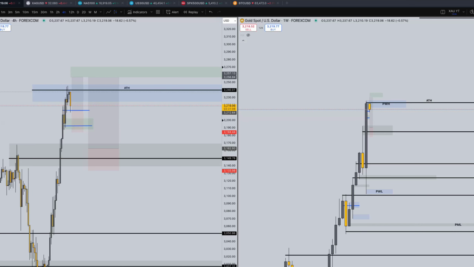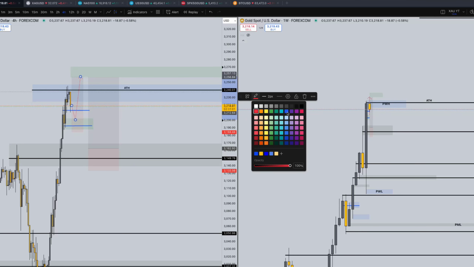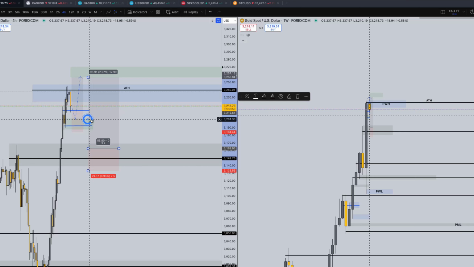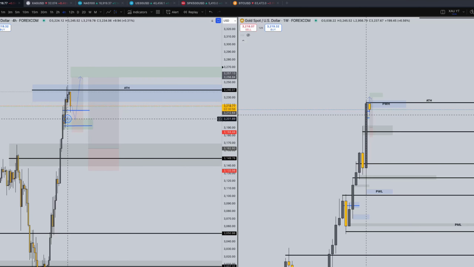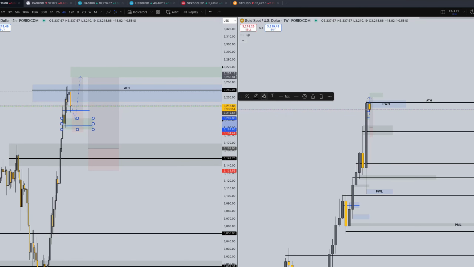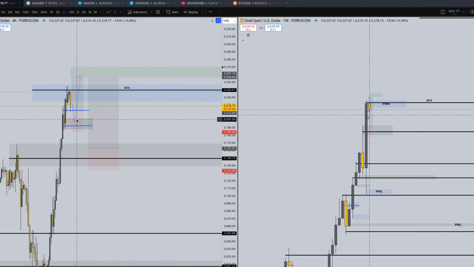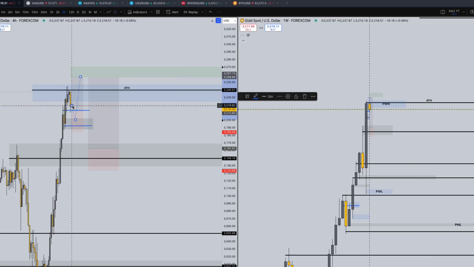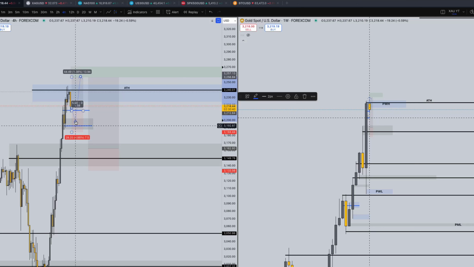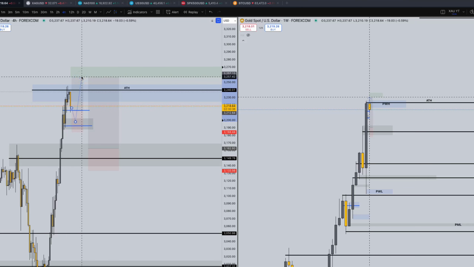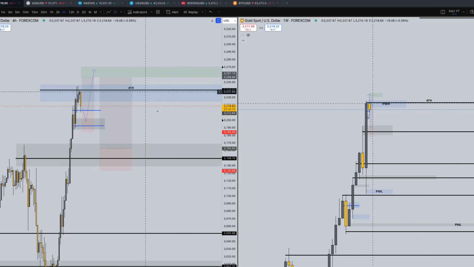So if we are able to move something like this, create a higher low down there, right where this green zone is, I'm about to turn it to a black zone real quick. There we go, much better. We may see price come down into here. We may get another bearish candle, just on how price is currently moving, that prints down into this area, creates a nice wick rejection down here, and then ultimately gives us a nice bullish move higher. So both of these scenarios is what I'm looking at for gold this week.